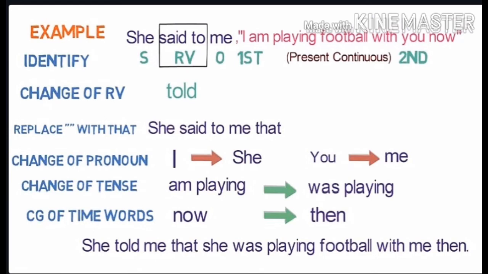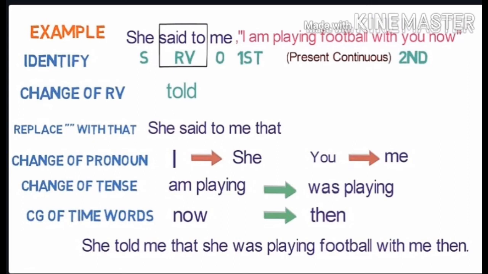Second step, change of reporting verb. So said to will become told here. Third step is to replace inverted commas with that. So the sentence will become like this: She told me that. Fourth step is the change of pronoun. Here I is the first person and she is the subject. So I will change into she. And you is the second person and the object is me. So you will be converted into me. Fifth step is a change of tense. So as it is in the present continuous, it will be converted into past continuous.